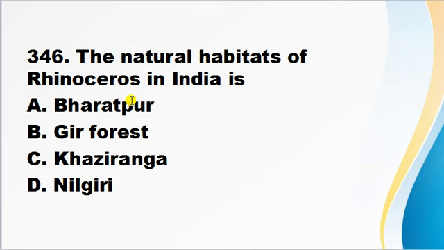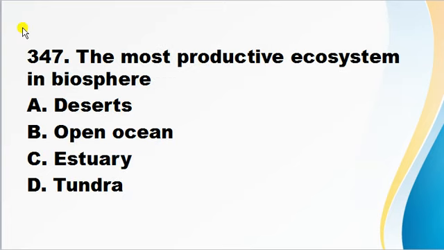The natural habitat of rhinoceros in India is Bharatpur, Gir forest, Kaziranga, Nilgiri. So the natural habitat of rhinoceros in India is Kaziranga National Park. So correct answer is C, and it is located in Assam.